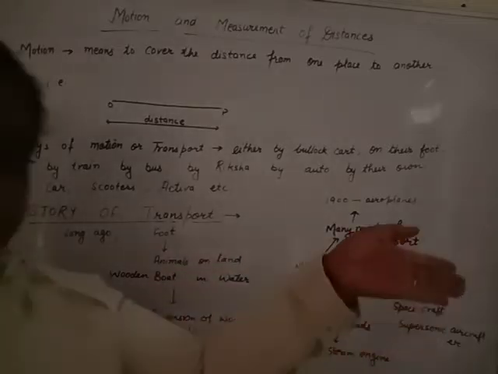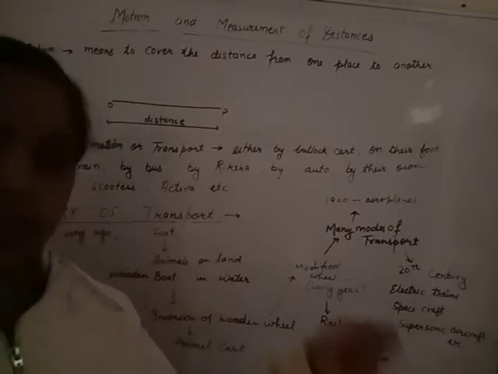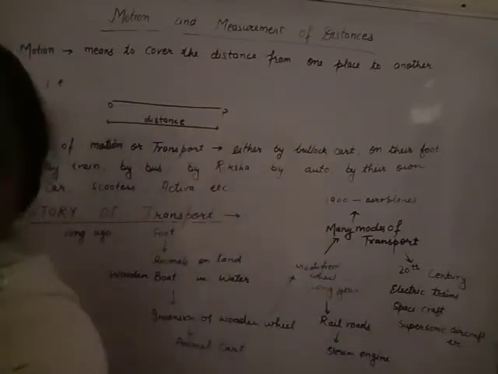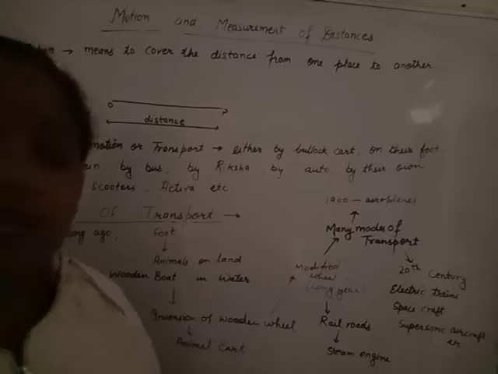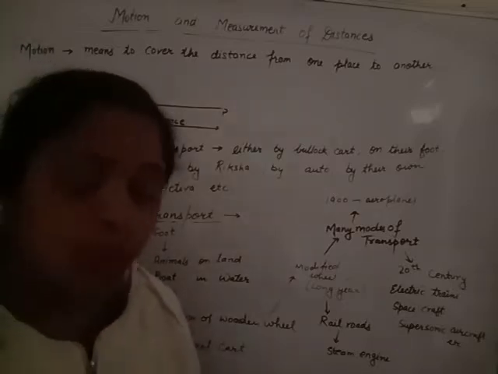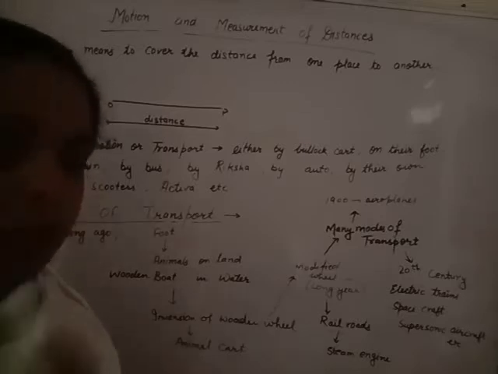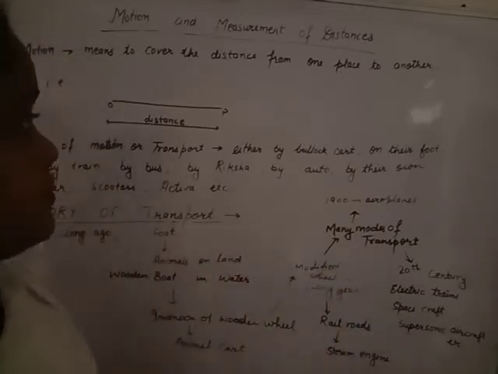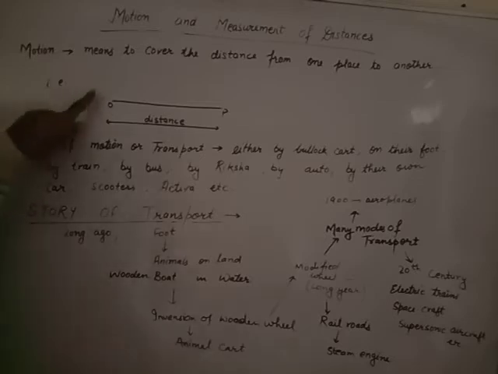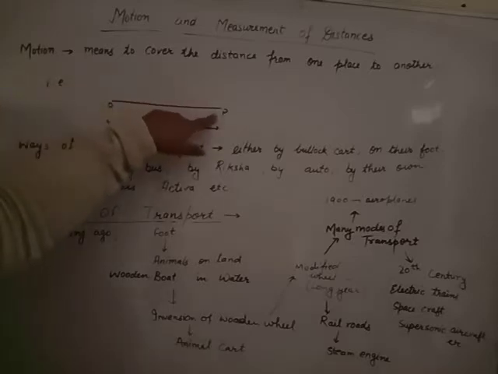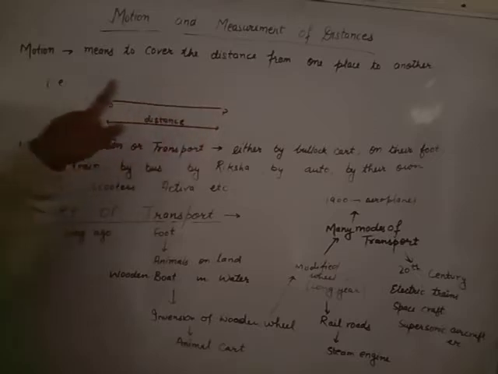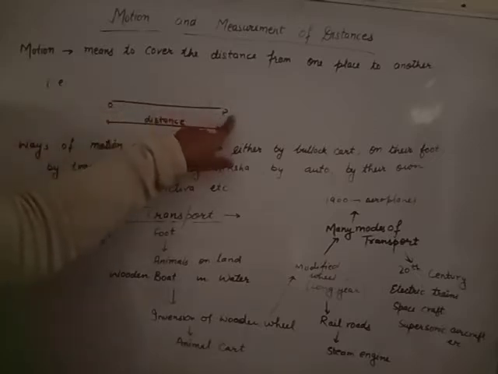Suppose one chair is placed here. You pick this chair and place it in another place. What is the motion? What is the distance from this point to that point? It is motion, either for living organisms or for non-living things. Suppose anything is present at original point O, and after motion, it moves up to point P. What is the distance between O and P?